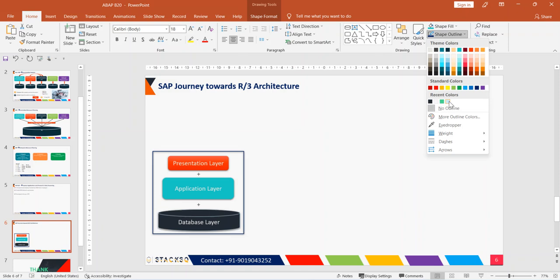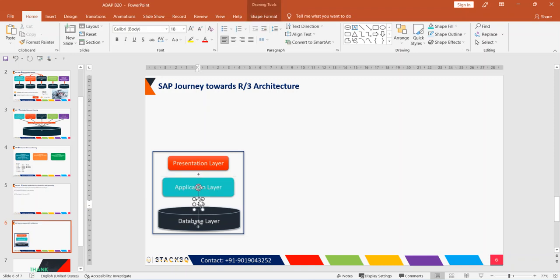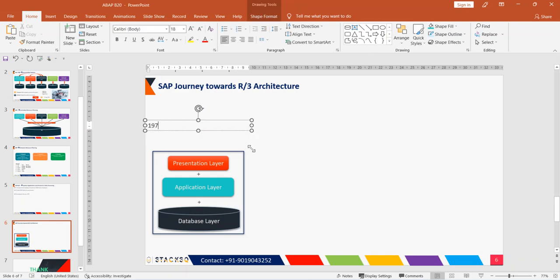Understood now? This is what R/1 is. If all 3 layers are installed in a single server or single computer, we call it R/1 architecture. Are we clear? This is what SAP introduced initially in 1972, and they called it R/1. And what is R now? R means real time data exchange.